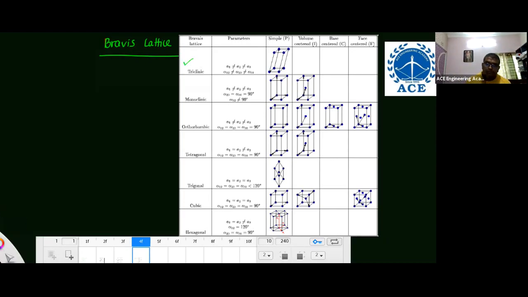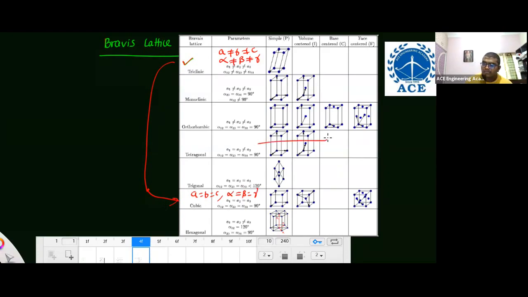Triclinic structure. Why can you remember triclinic easily? All the angles are different: alpha, beta, gamma are different. Like a is not equal to b is not equal to c, and alpha is not equal to beta is not equal to gamma. Remember this. And opposite to triclinic, remember cubic. For cubic, a equals b equals c, and alpha equals beta equals gamma. Remember these 2.